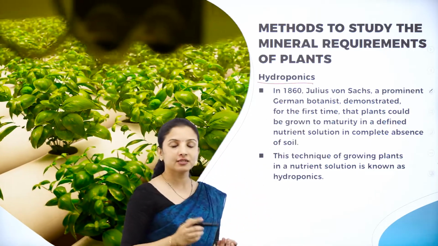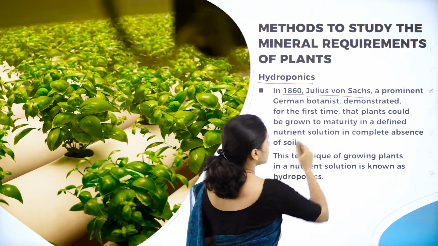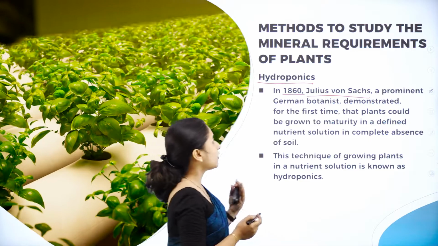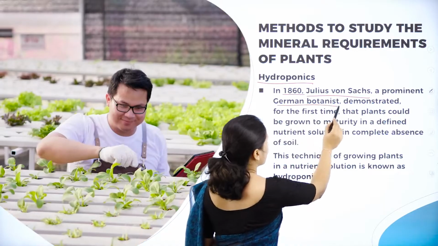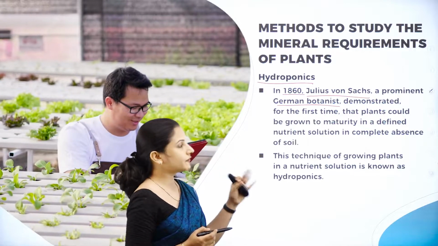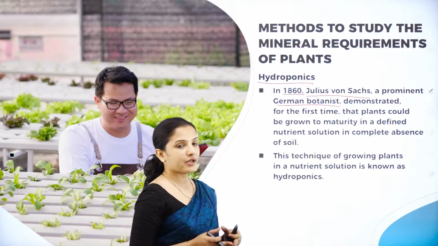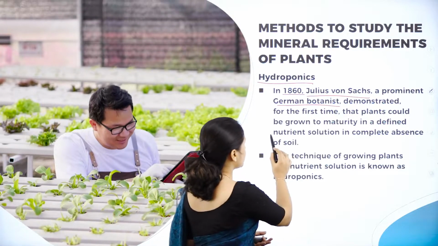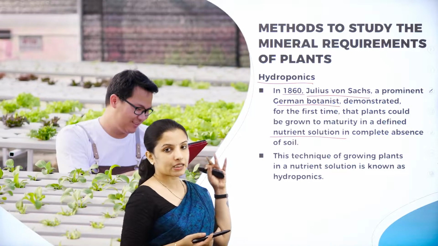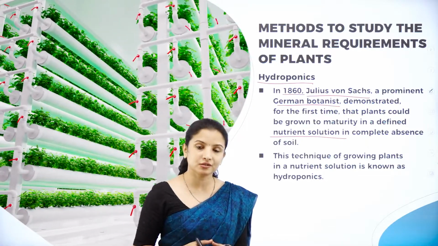Hydroponics was first introduced in 1860 by Julius von Sachs. He was a very famous and prominent German botanist. He was the first person in the year 1860 to demonstrate that plants can be grown to maturity in a defined nutrient solution without the presence of soil. In 1860, he said that there is no need for the plants to grow in the soil.